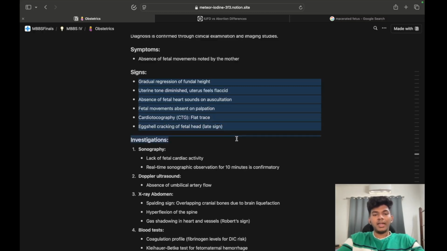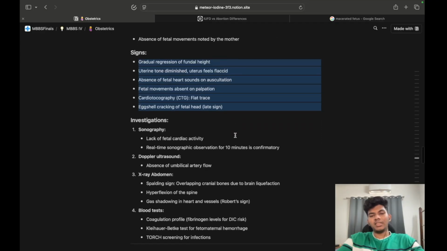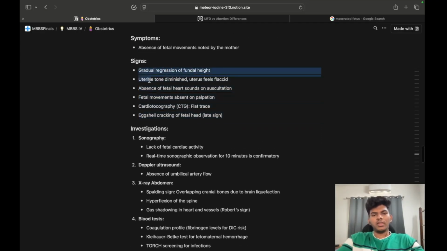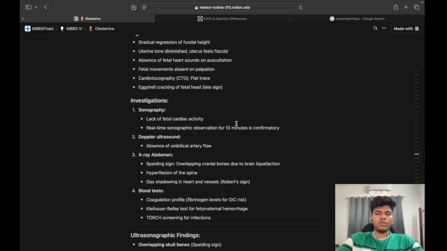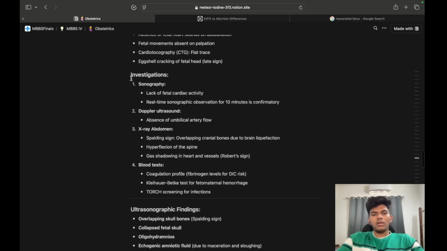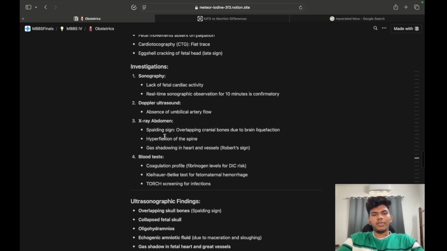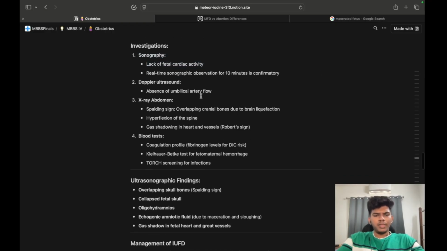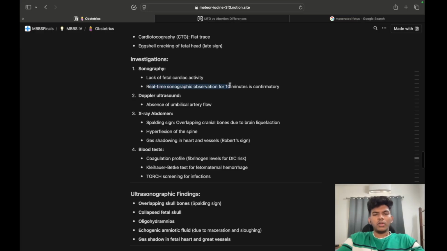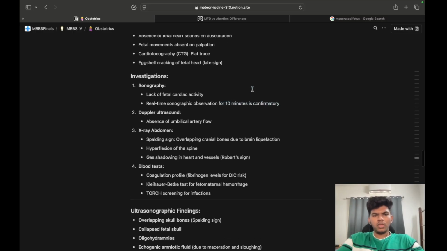CTG flat trace, and eggshell cracking of the fetal head. Again: gradual regression of fundal height, uterine tone diminished, uterus feels flaccid, absence of fetal heart sounds on auscultation, fetal movements absent on palpation, CTG flat trace and eggshell cracking of the fetal head. Coming to the investigations, specifically the ultrasonographic findings. USG shows lack of fetal cardiac activity. Real-time sonography observation for 10 minutes is needed to confirm it.